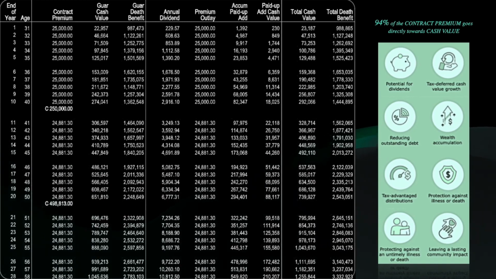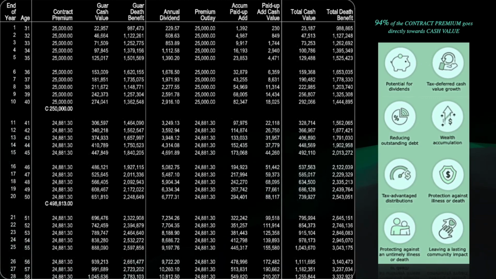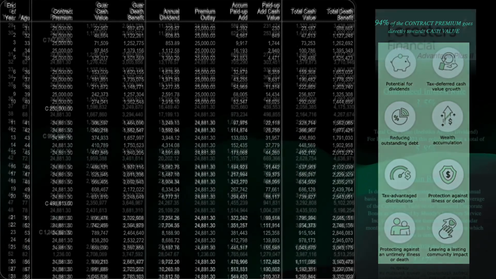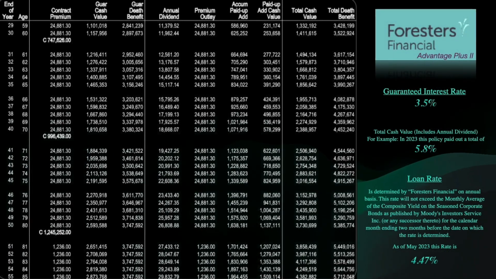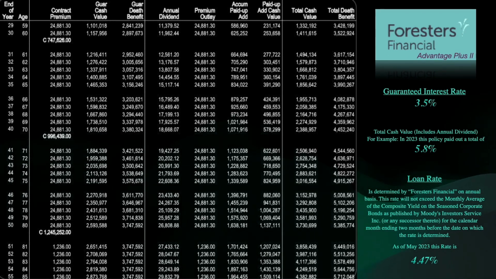You could also have access to it while you're still alive, in case of an emergency, where you suffer from a chronic, critical, or terminal illness. These are called living benefits. The cash value account in this example has a guaranteed growth built into the contract of 3.5%. It also has an annual dividend payment to the policyholders.